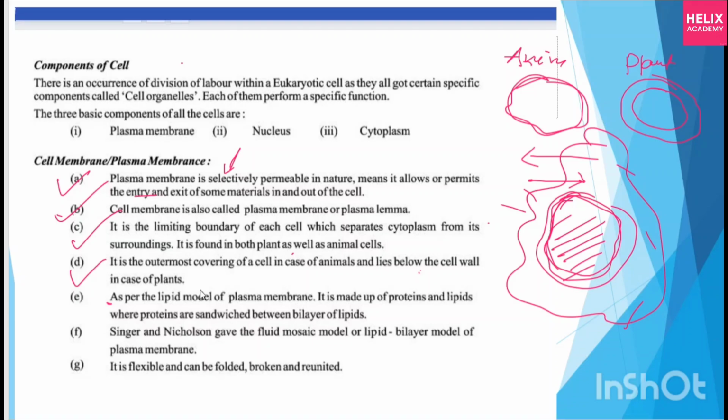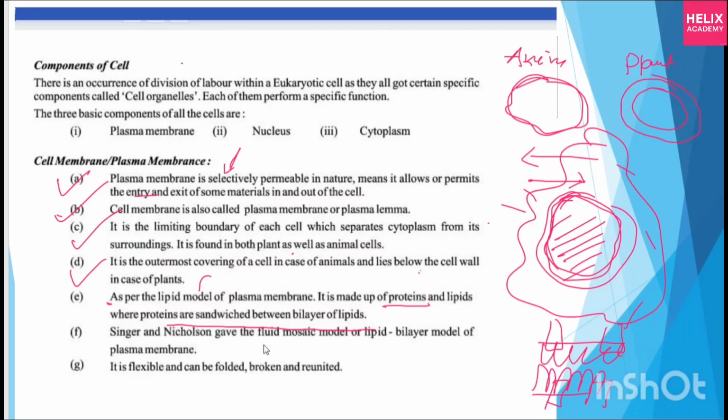Means there is one model, the lipid model, of the plasma membrane. In that lipid model, they are saying that this plasma membrane is made up of proteins and lipids, where proteins are sandwiched between the bilayers. Just now I told you these are the bilayers, right? And in that bilayer they have specific proteins which allow very selective transport. So this is your lipid.